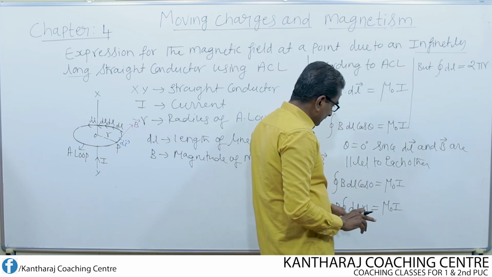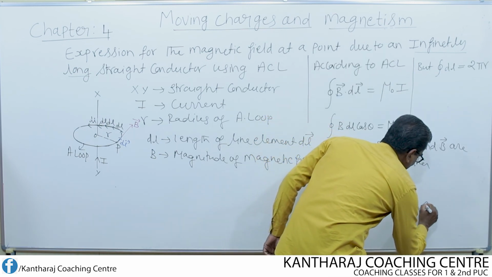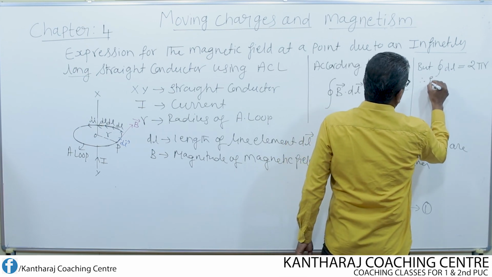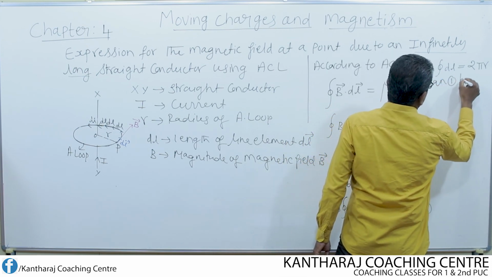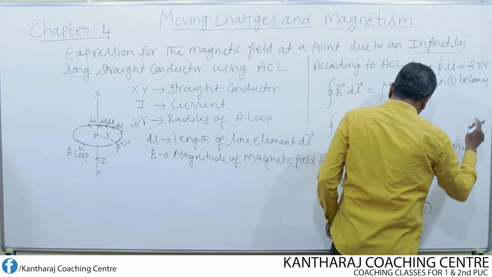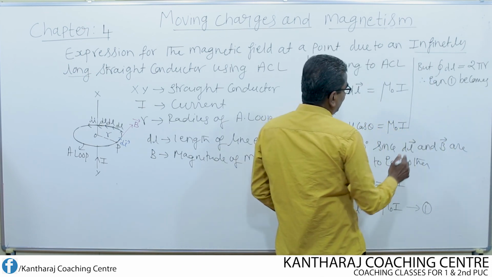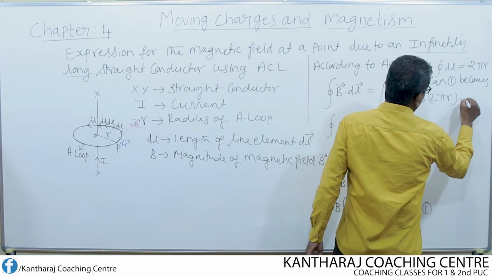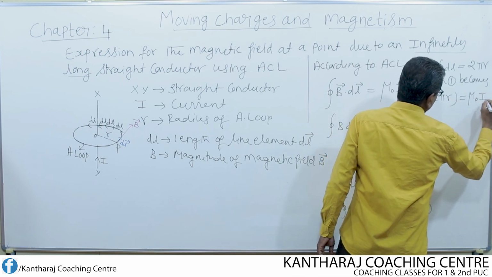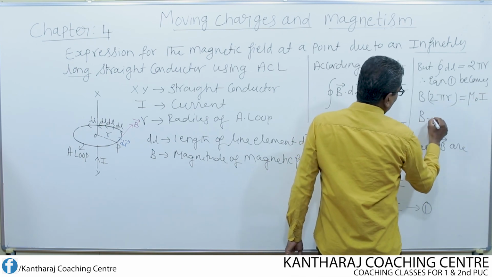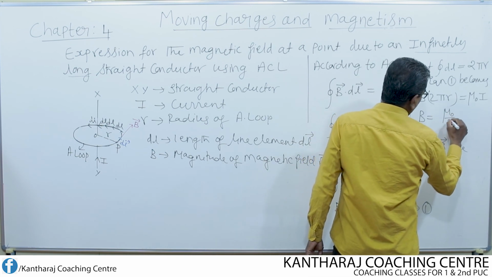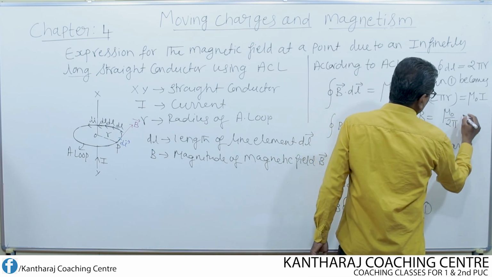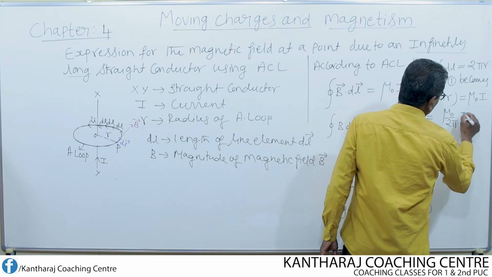Then what happens to this equation? If I call this equation 1, then equation 1 becomes B into 2 pi r is equal to mu naught I. We need to find B, so B equals mu naught over 2 pi, cross multiplying the entire thing, I divided by r.